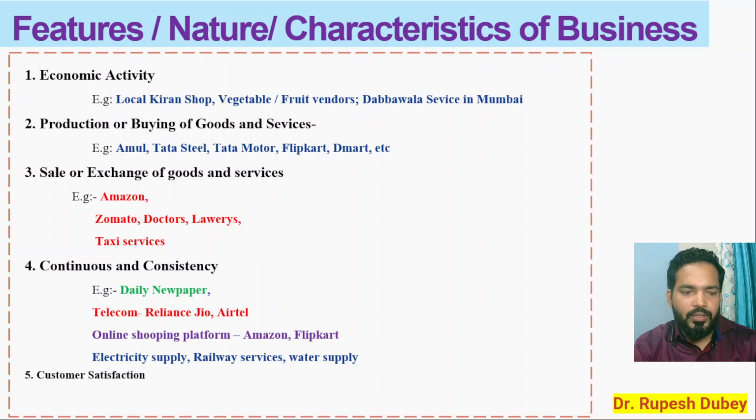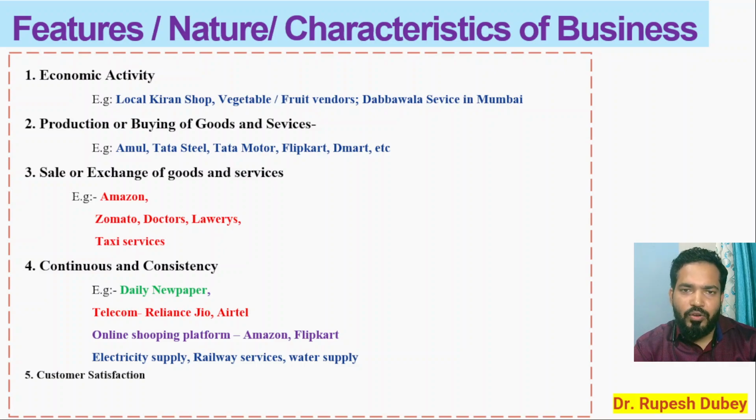Then customer satisfaction. The business takes a round of the customer, and we are doing business for the customer. So the ultimate aim is to satisfy your customer. If you are able to satisfy your customer, then you can compete in the market, you can stay in the market, and your business will survive and grow. Not only do you have to satisfy the customer, you have to make your customer happy and delighted. Once your customer is happy and delighted, he will make a repeat purchase, and he will bring more and more customers for your product, for your business, and for your company, and your company will take off, and no one can stop your business.